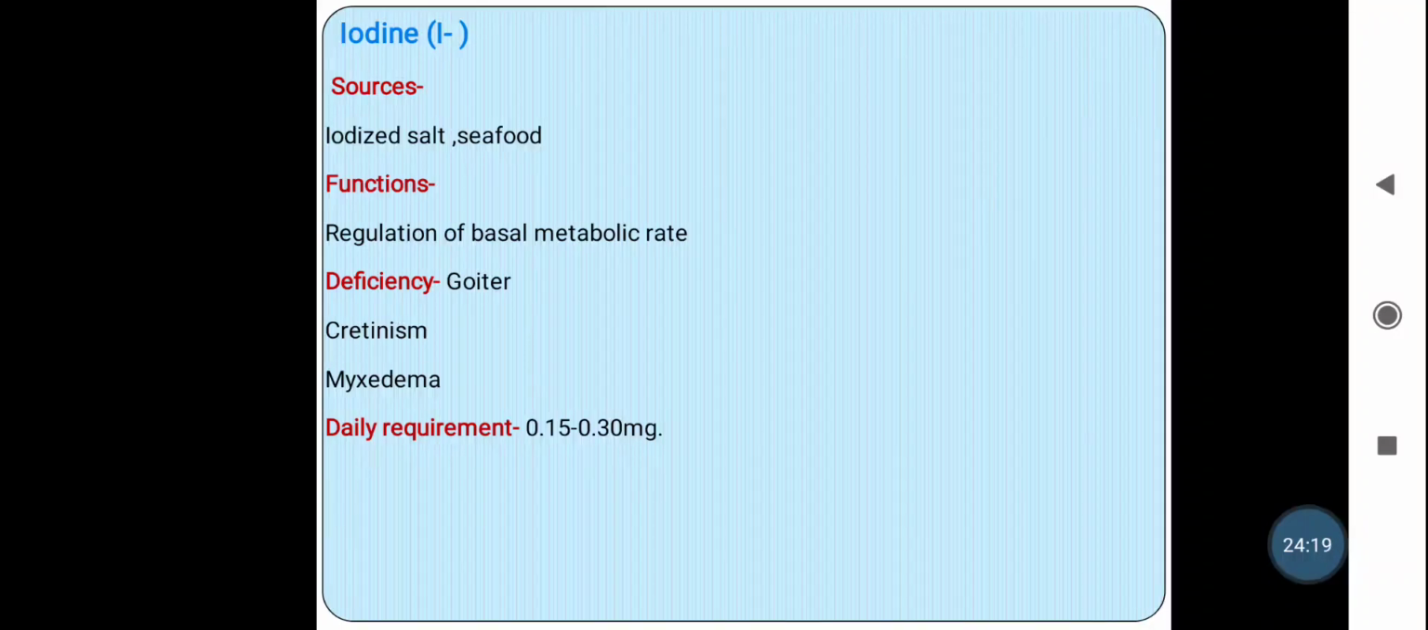The functions of iodine are, it regulates the basal metabolic rate. So what is meant by basal metabolic rate? It is the rate of metabolism when waking in the morning after fasting during the sleep. Basal metabolic rate means what? The rate of metabolism after 12 hours of fasting, once we get food, is known as the basal metabolic rate.